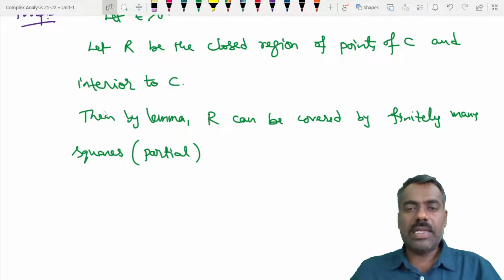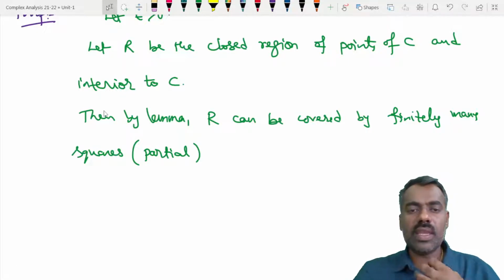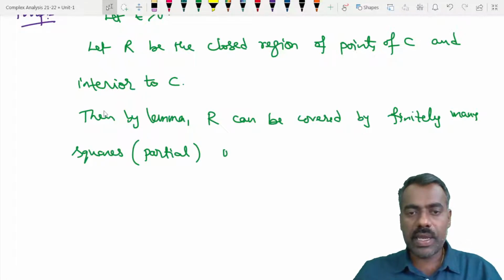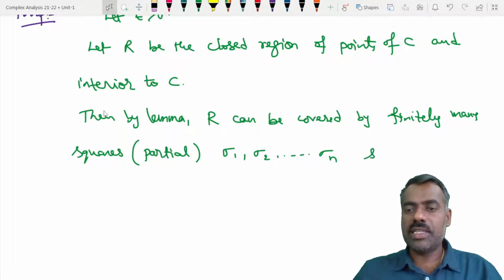Finitely many squares, which we call sigma 1, sigma 2, up to sigma n, such that